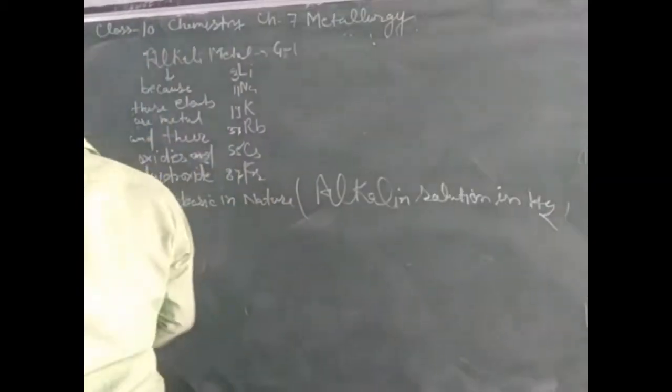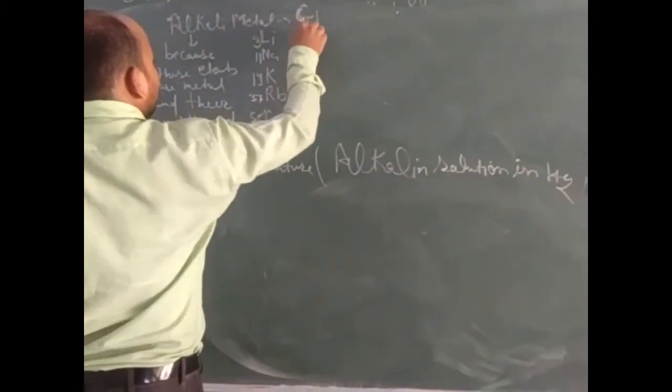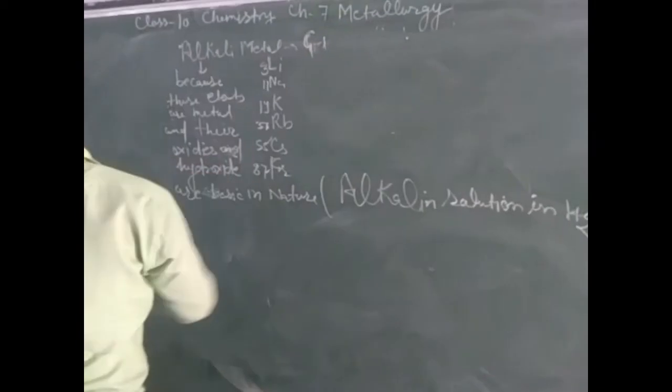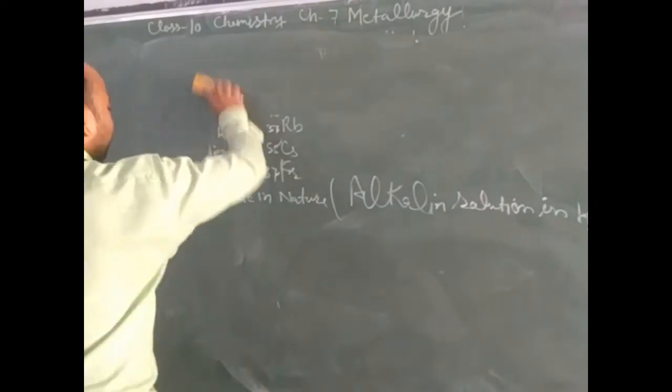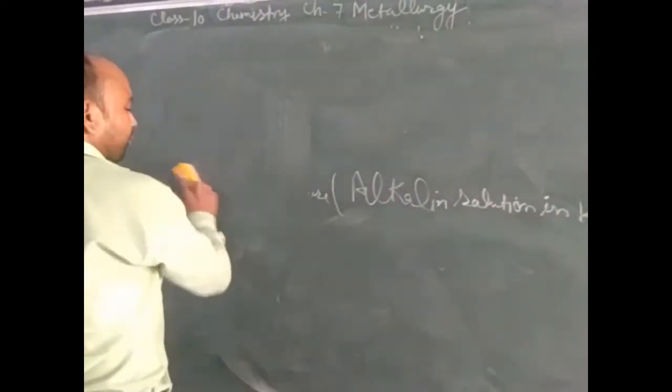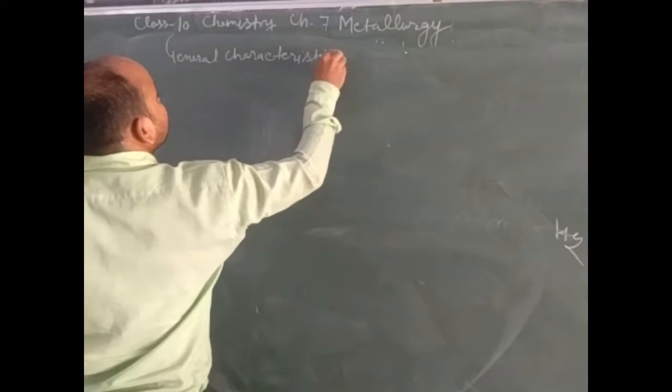Now, dear student, we will discuss the characteristics. If we know the position in the periodic table, we can say that alkali metals lie on the left side in group first. Hydrogen is also located in the upper portion of this group, but hydrogen is not exactly put in group first because its position is anomalous. General characteristics of alkali metals: